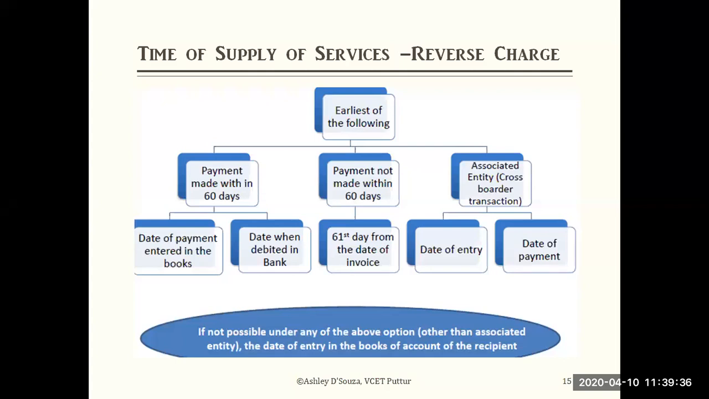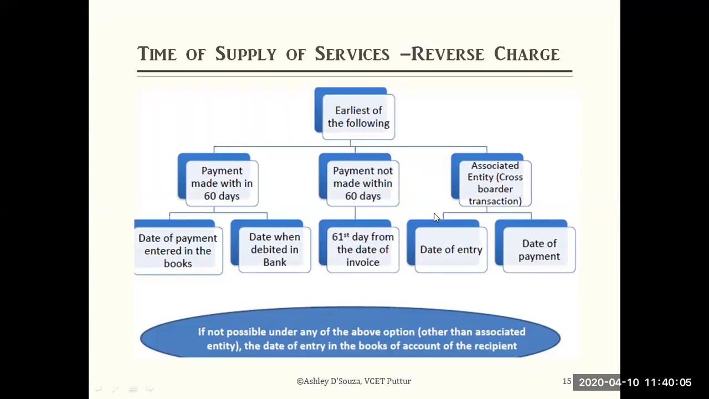Then associated entities, cross-border transaction. Associated entity means the supplier is outside India. In that case, the date of entry in your books, or the date of payment which the receiver has made, whichever is earlier, is considered. You can ignore this last one, the associated entity, for now.